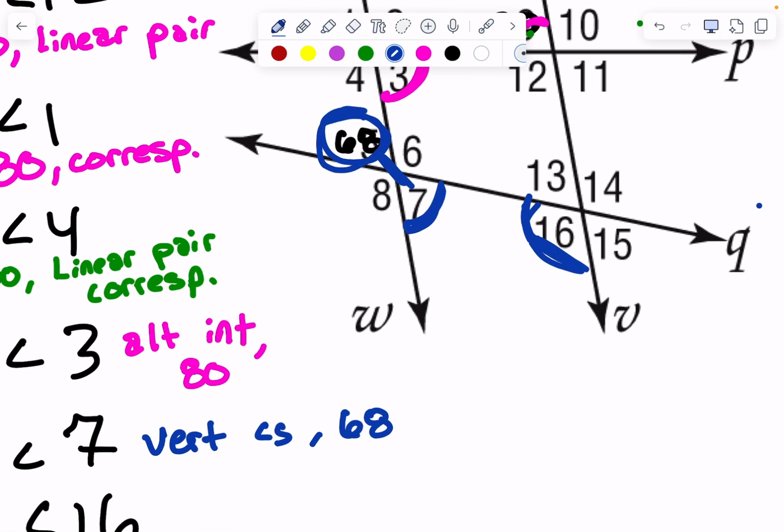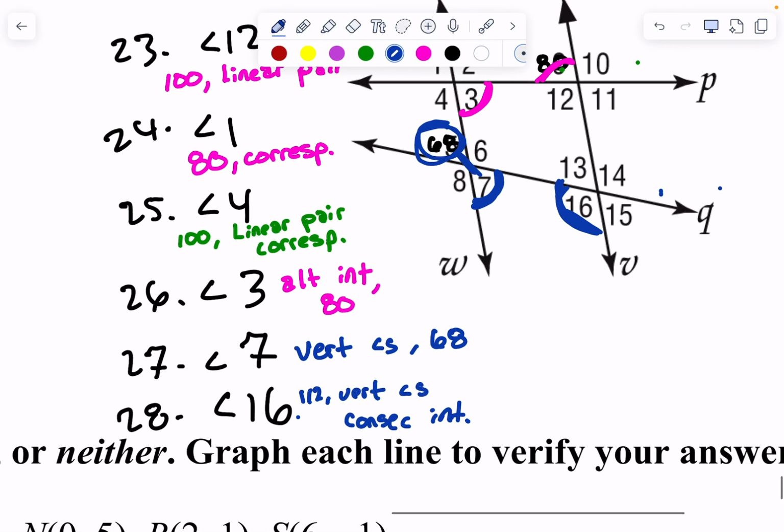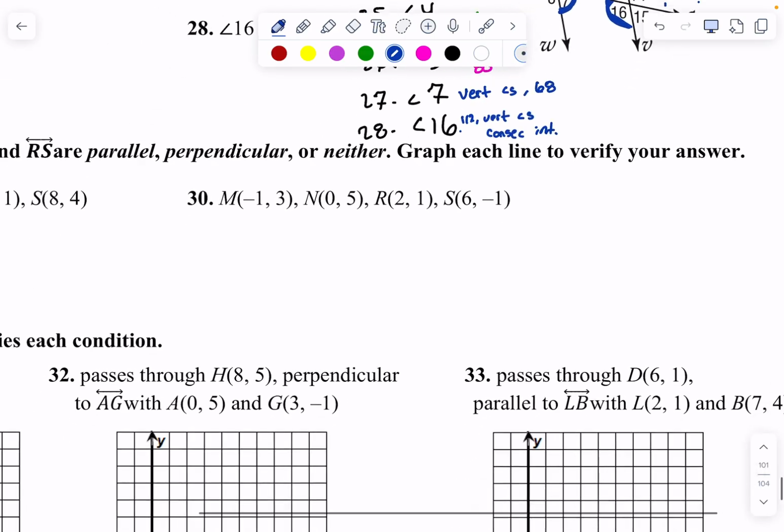But if we go from 68 to 7, that was vertical angles, right? Okay, and then what's 7 to 16? 112. Yeah, it's 112, but what's 7 to 16? Consecutive interior. Yeah? So there's that. Good? Beautiful. Okay?